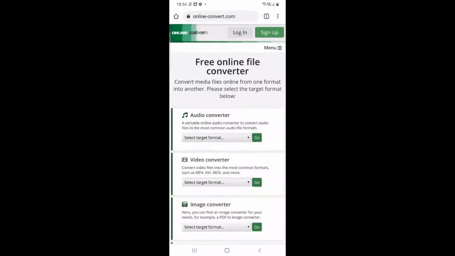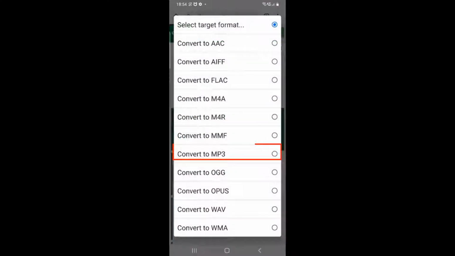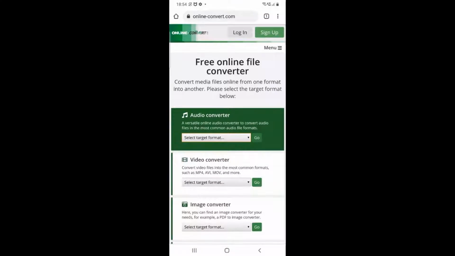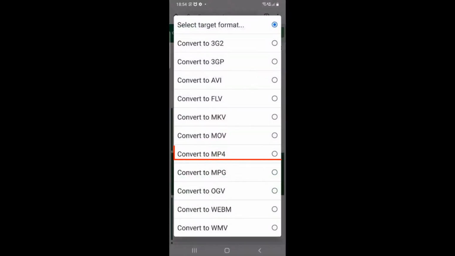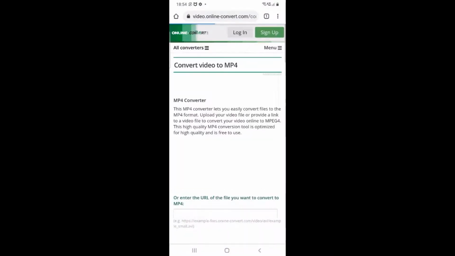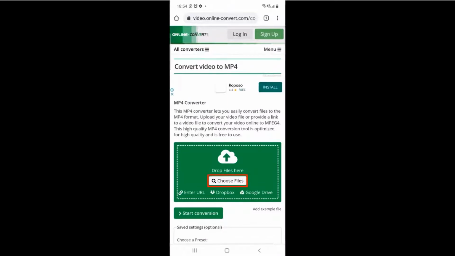Select the target format. For example, if you want to convert an audio file to MP3, select Convert to MP3 as the target format. In this tutorial, I want to convert AVI video to MP4, so I will select Convert to MP4 as the target format. Click Choose Files and select the file which you want to convert to a format.